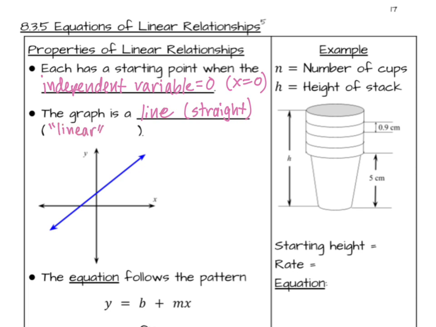So here we have a graph, a straight line, and the independent variable is x. When the independent variable is 0, that's when we're on the y-axis. And so right there is our starting point. So let's label that with the letter B. Traditionally, we use B for the starting point. And let's label that starting point. If we put both coordinates here, our x is 0, and then B is where we start, our starting value.